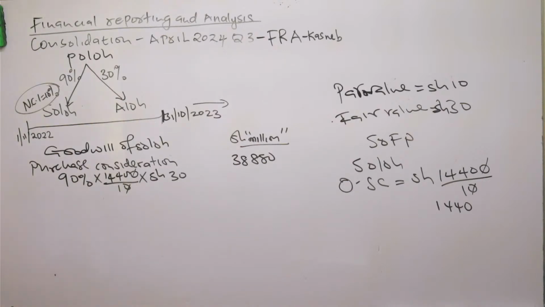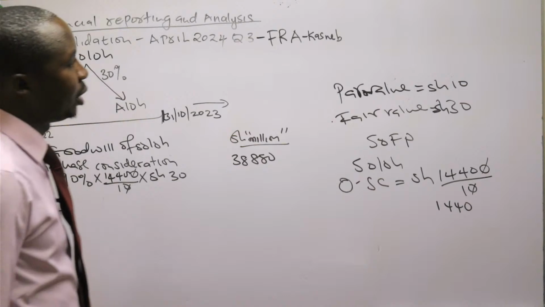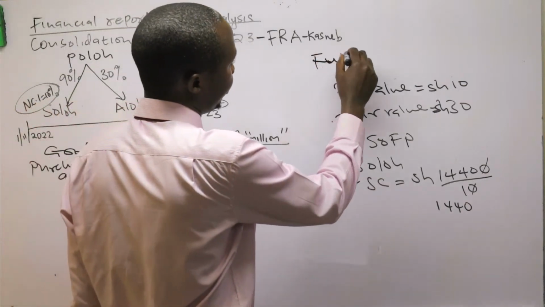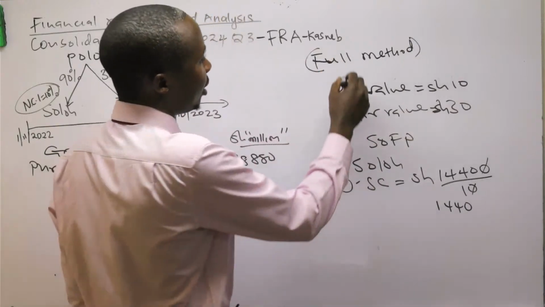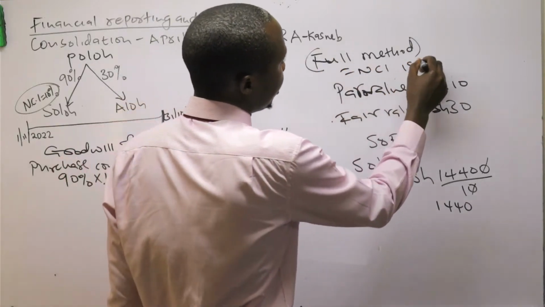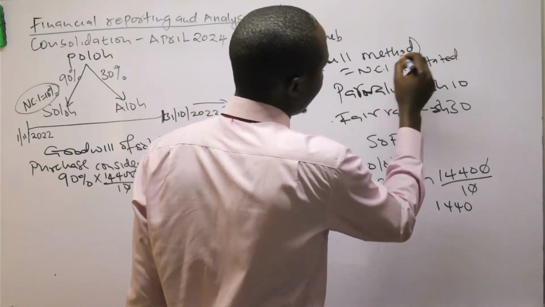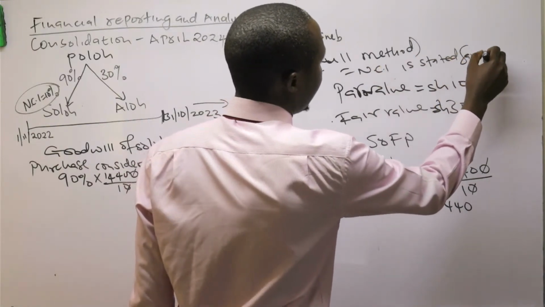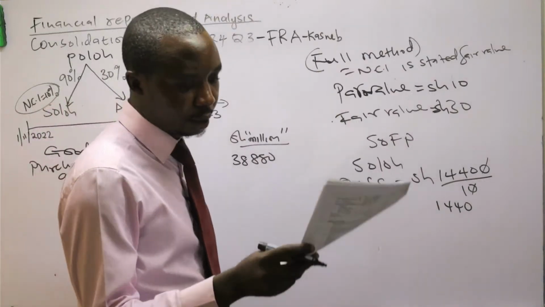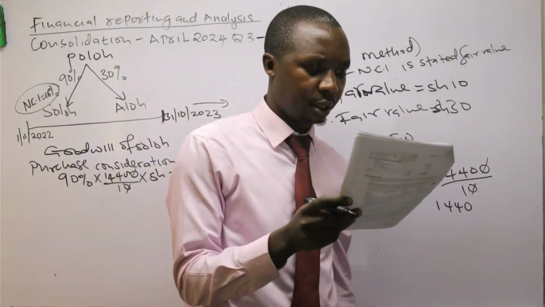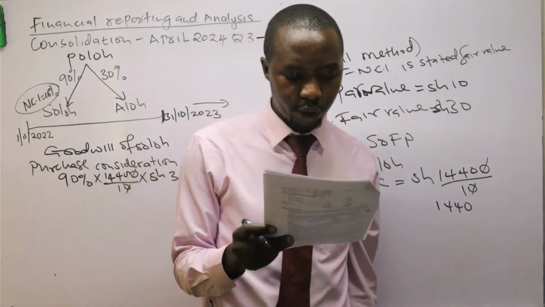Alright, so after purchase consideration, we have to deduct the net assets. But before net assets, remember, we are using the full method, because we were told that the NCI is stated at fair value. But we were not provided with the fair value of NCI? Yes, they provided it. So we don't have to compute.